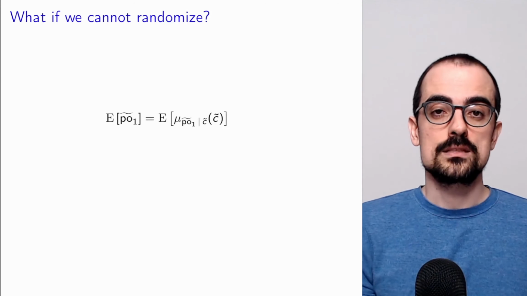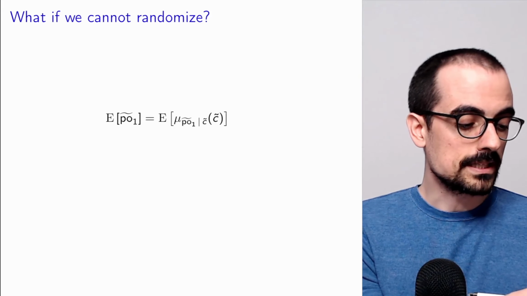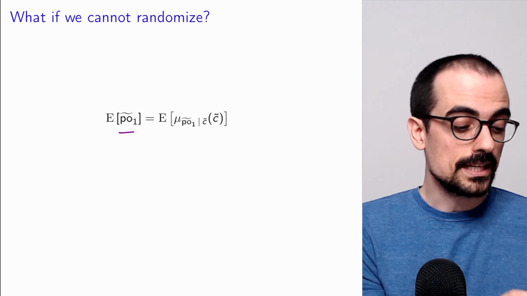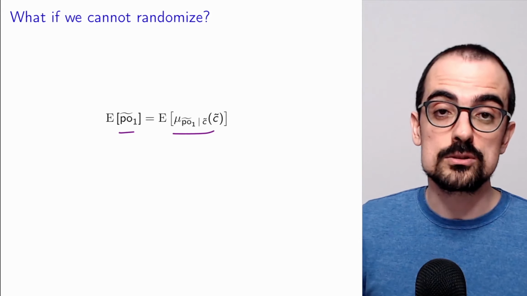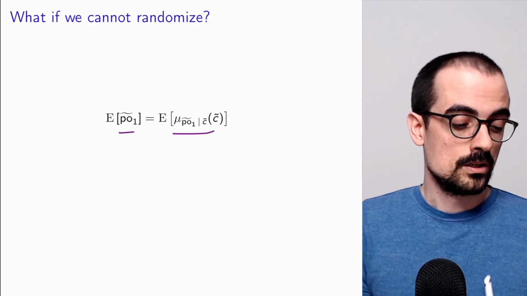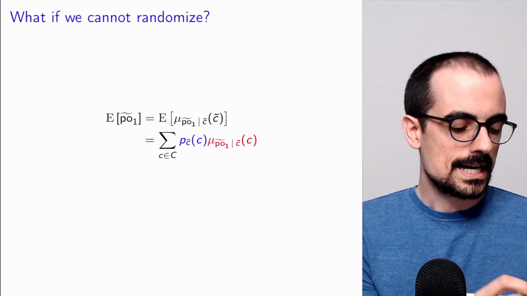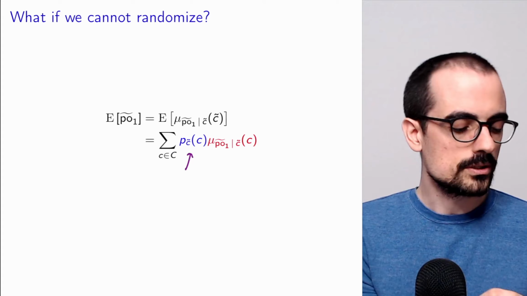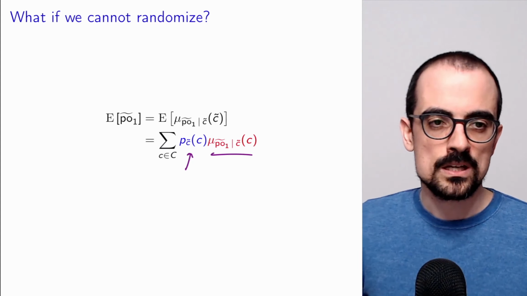In order to do that, we notice that the expected value of the potential outcomes, which is what we're interested in, by iterated expectation, is the mean of the conditional mean of those potential outcomes given the confounder. So we can write this, if the confounder is discrete, as a weighted sum of the PMF of the confounder times the conditional mean of the potential outcomes given the confounder.